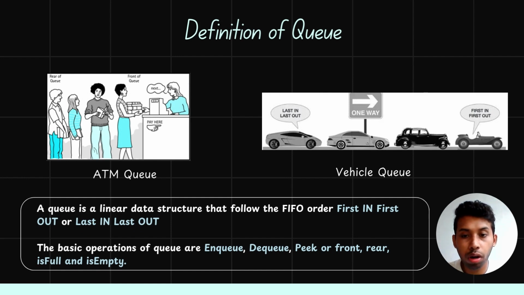A queue is a linear data structure that follows the FIFO order, that means first in first out, or last in last out. The basic operations of queue are Enqueue, Dequeue, peek or front, rear, isEmpty and isFull. The real life examples for queues are ATM queues and vehicle queues.